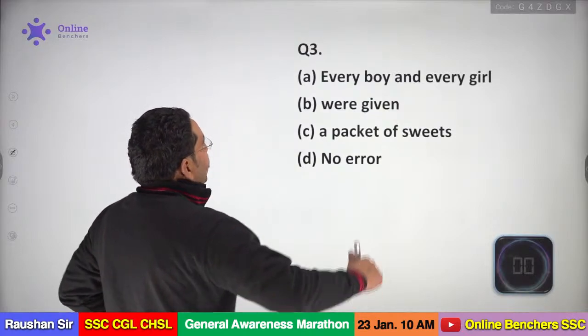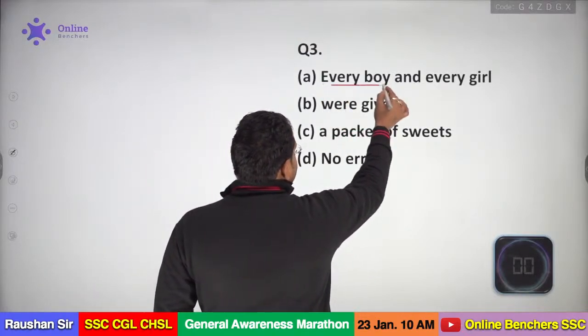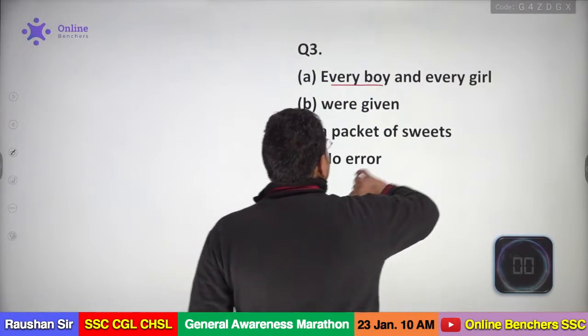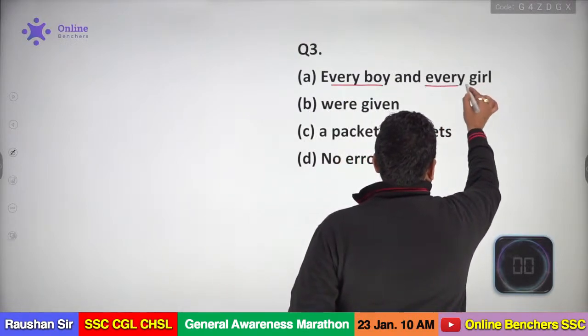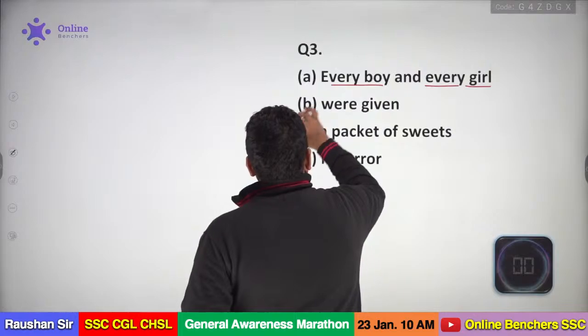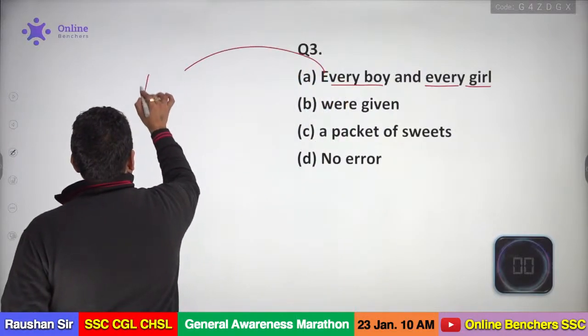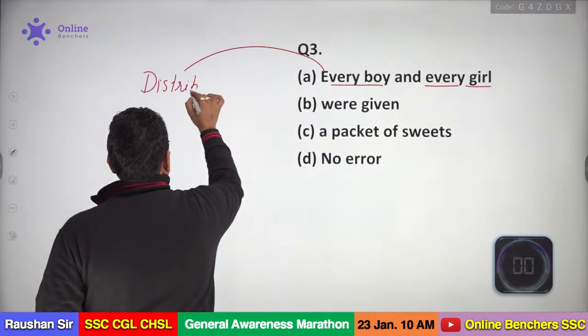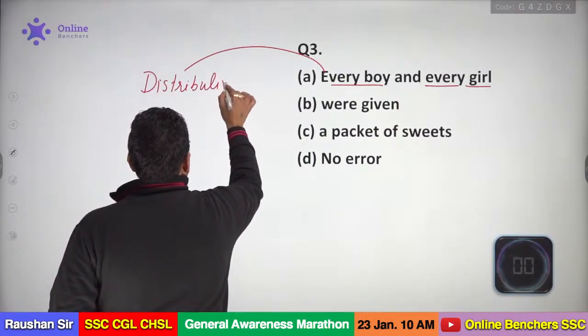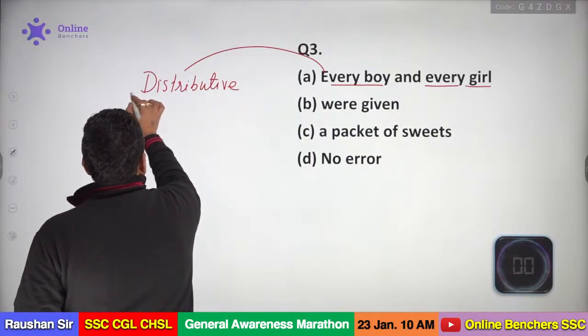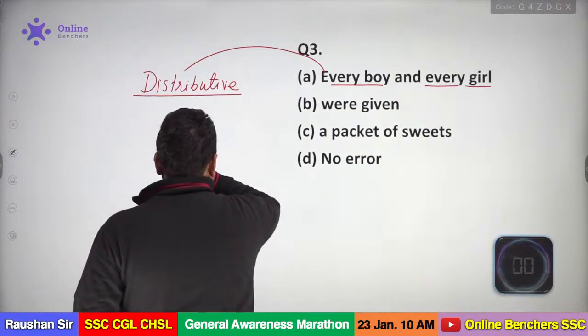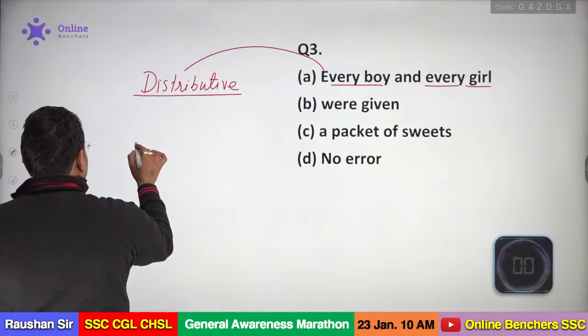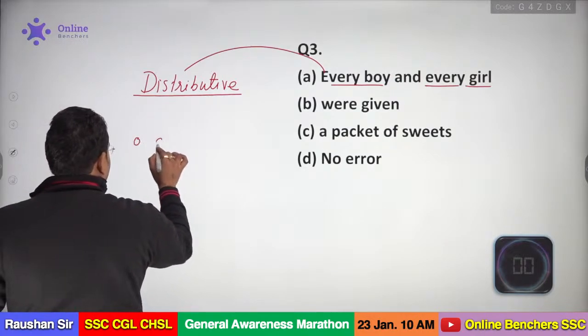Let's see. If I say every boy, that's an adjective and boy is a noun. Every girl, that's an adjective, girl is a noun. So this adjective is known as a distributive adjective. And if it is a distributive adjective, my dear, the word distribution gives me an idea. If you distribute something, it will be individually, one by one.